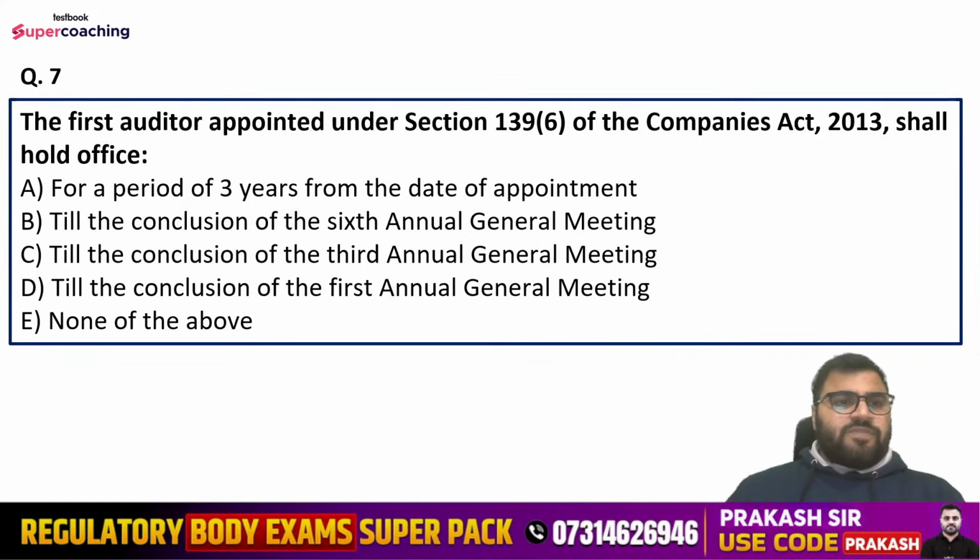Question number 7th, the first auditor appointed under section 139 subsection 6 of the Companies Act 2013 shall hold office. Options are for a period of 3 years from the date of appointment, till the conclusion of the 6th annual general meeting, till the conclusion of the 3rd AGM, till the conclusion of the 1st AGM, or none of the above.